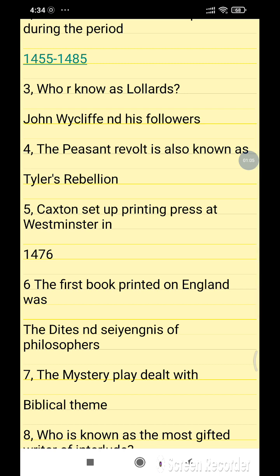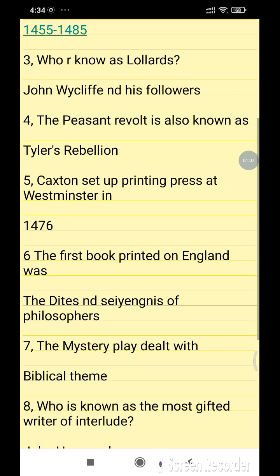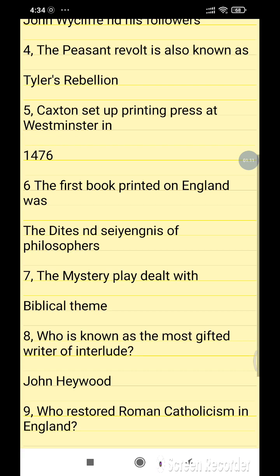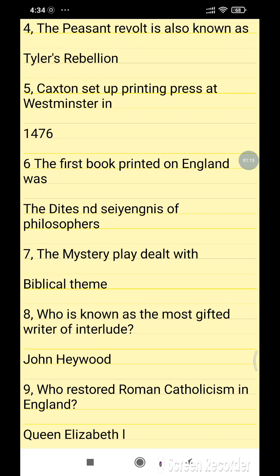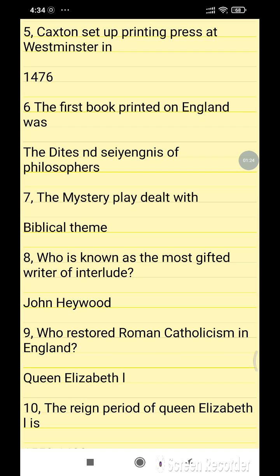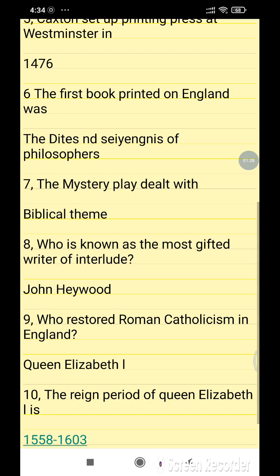Caxton set up the printing press at Westminster in 1476. The first book printed in England was The Dictes and Sayings of the Philosophers. The mystery play dealt with biblical themes.